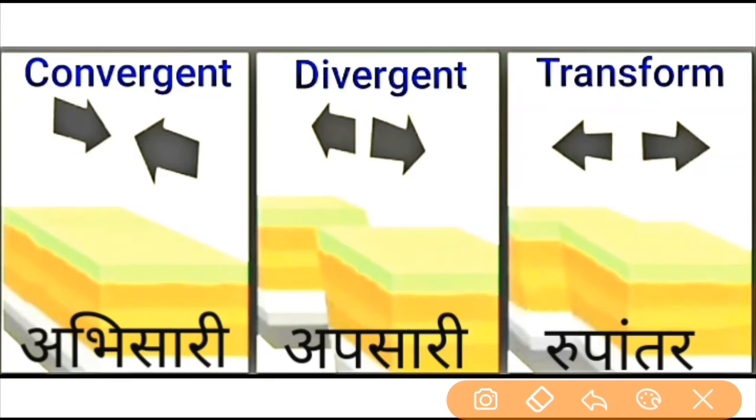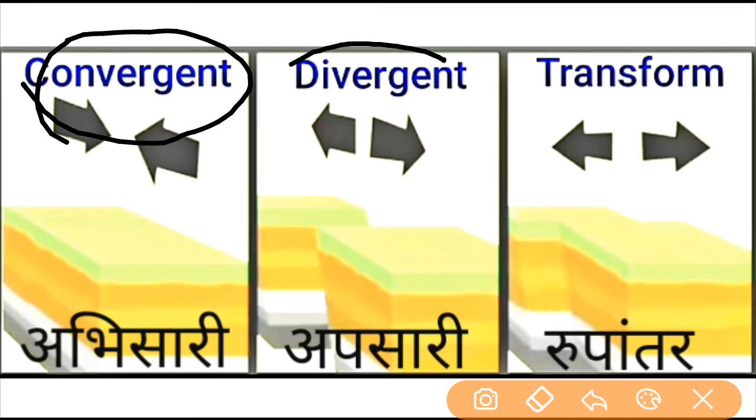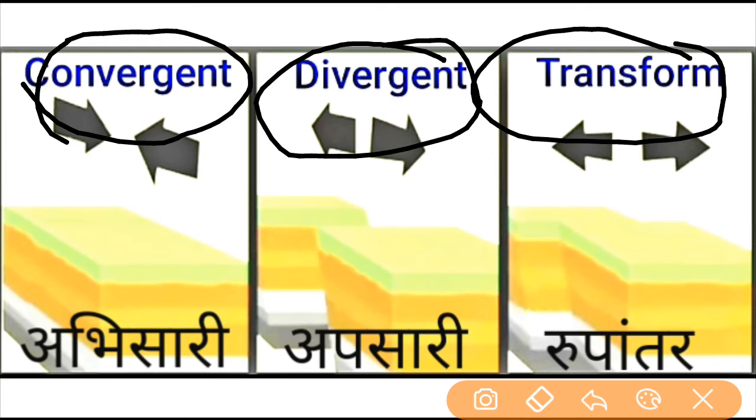theory. In this plate tectonic theory, Alfred Wegener has also told us about the plate movements and the reason behind the plate movements. So the reason behind the plate movement is that the energy source of the core is responsible for the plate movements. Now understand how the plate movements are going on in our earth. There are 3 types of plate movements, or we can say there are 3 types of plate boundaries on our earth. First, convergent boundary, second one is divergent boundary, and third one is transform boundary.